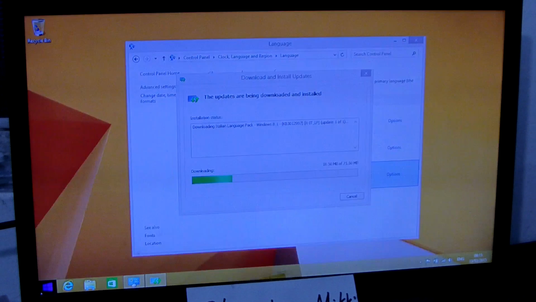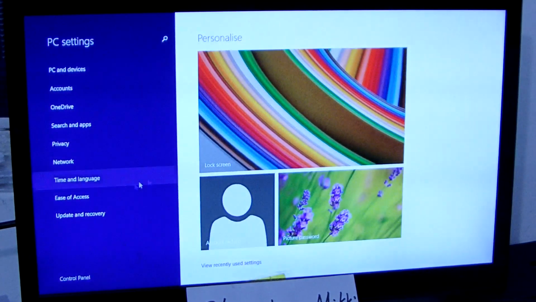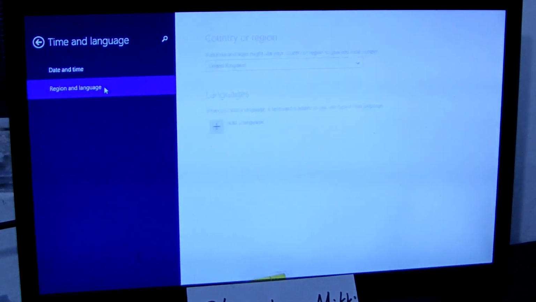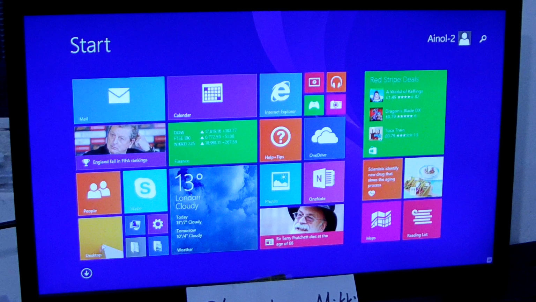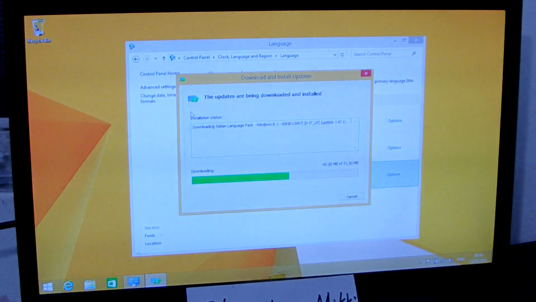Okay, then install it. Now we tell you how to reset the primary language now. Time and region and language. Now we choose Italy. Now we choose set as primary. Then after installed, okay, your mini PC will be in Italian language or your native language. Now we just set as the English now as default. Okay, close it. We see installing.